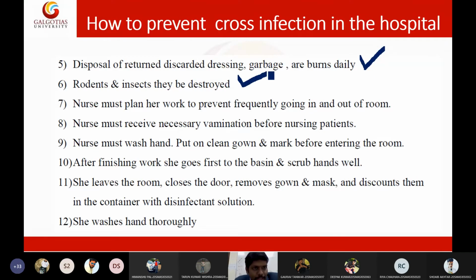There should not be any rats or insects in the hospital. A nurse, or any healthcare worker, not only nurses, all healthcare workers, must plan their work to prevent frequently going in and out.